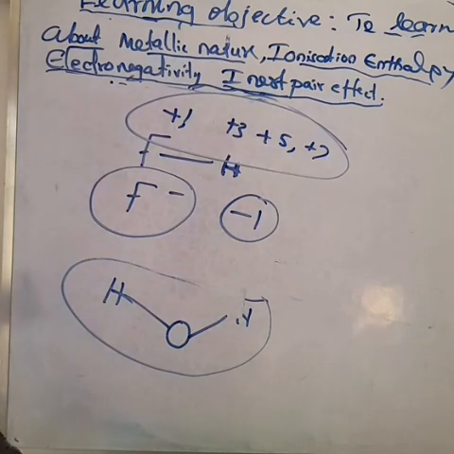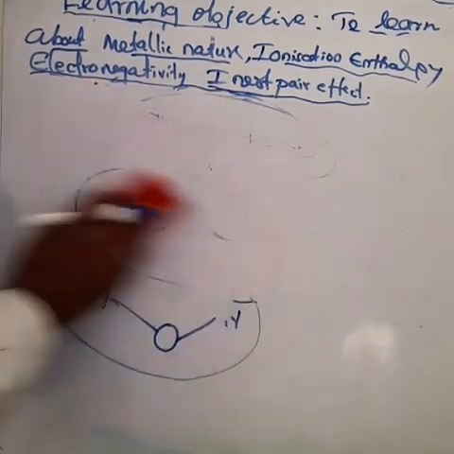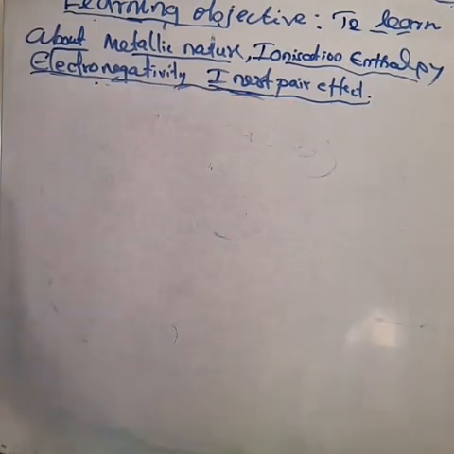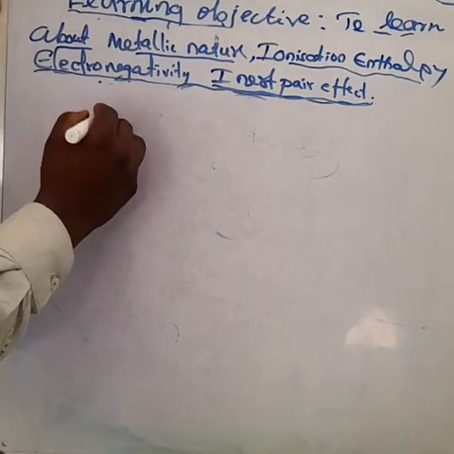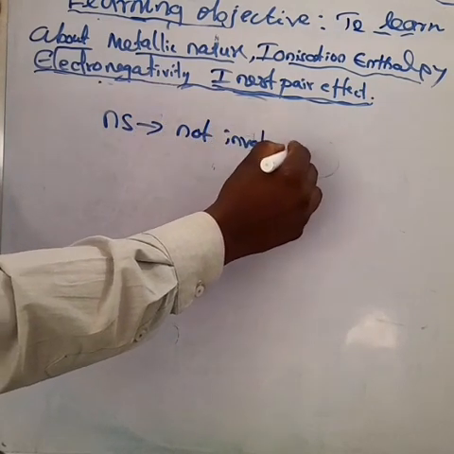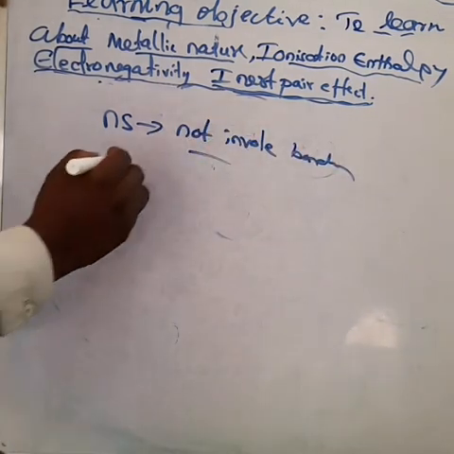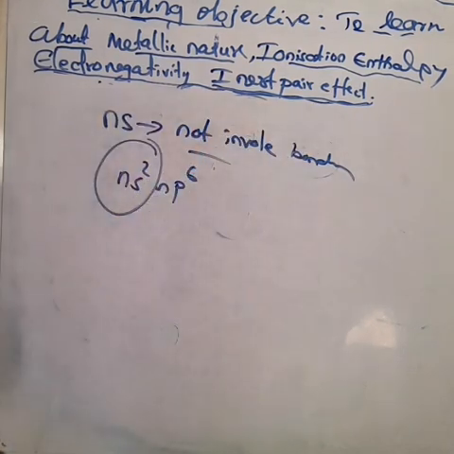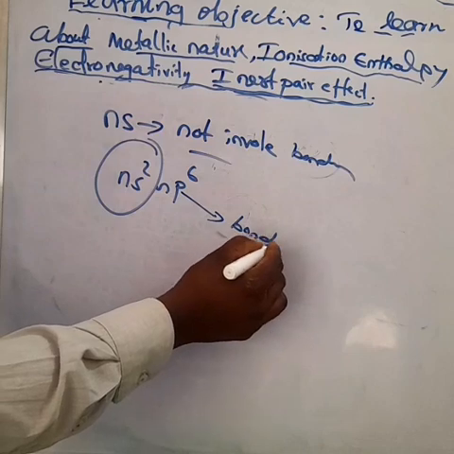My dear children, next we discuss the inert pair effect. It is an important 2-mark question. What is the inert pair effect? Here the ns electrons are not involved in bonding. We know the general electronic configuration of the p block is ns2 np1 to np6. Here the ns2 is not involved in bonding. Only the p subshell takes part in bonding. That is the inert pair effect.